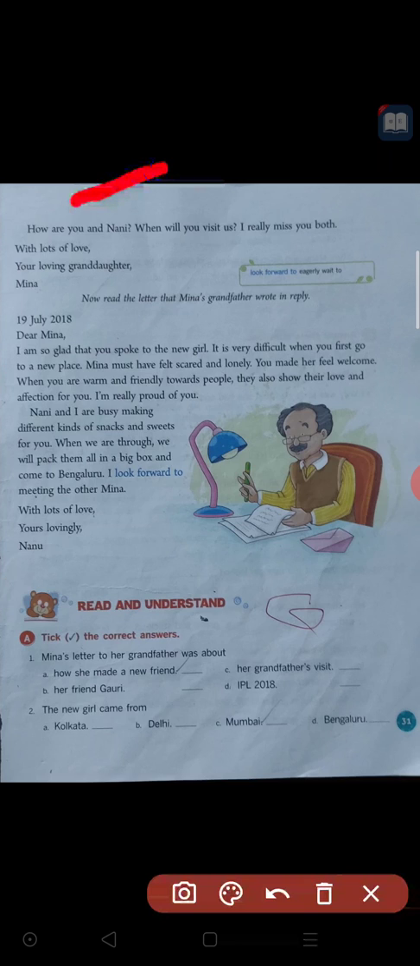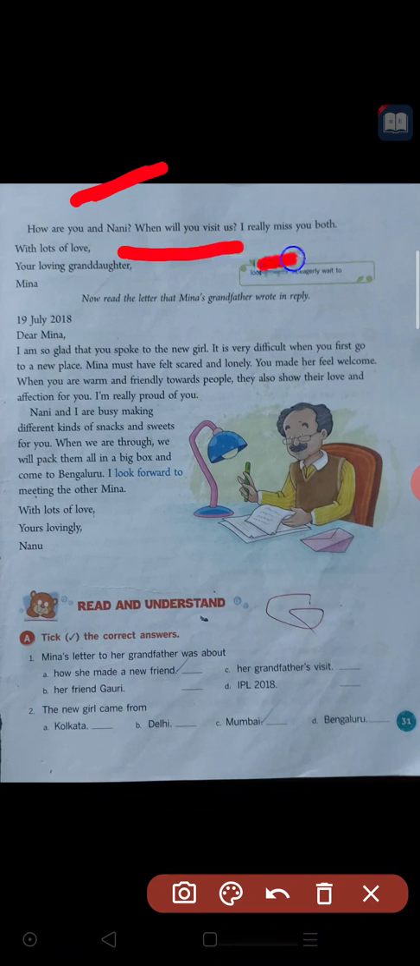How are you and Nani? Oh, it means she is asking Nana, no? So that, how are you Nana and how is Nani? She is asking, when will you visit us? When are you coming to visit us? When are you coming to our city?